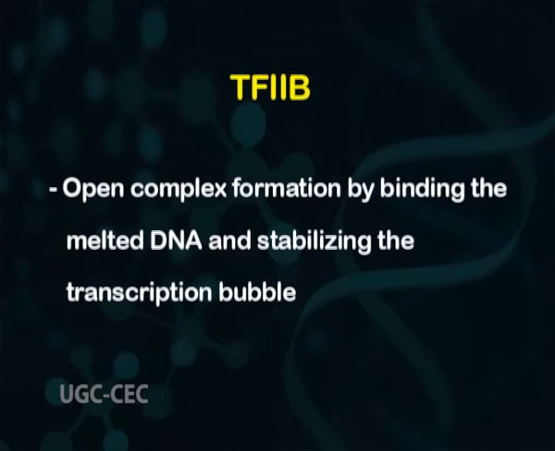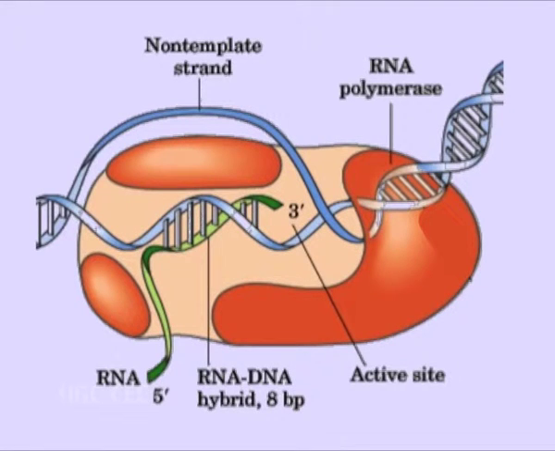Transcription factor 2B also aids in open complex formation by binding the melted DNA and stabilizing the transcription bubble. Once the initiation complex is open, the first ribonucleotide is brought into the active site to initiate the polymerization reaction. Now it should be noted that there is no need of a primer for the RNA polymerase to initiate polymerization. Initiation of transcription generates a nascent RNA chain that forms a heteroduplex with the template DNA strand.